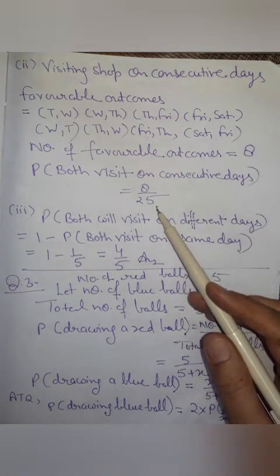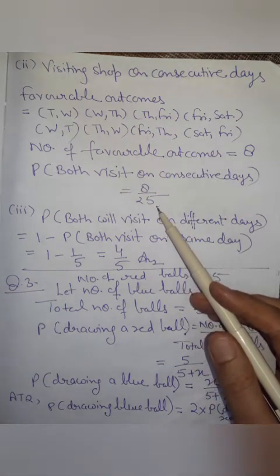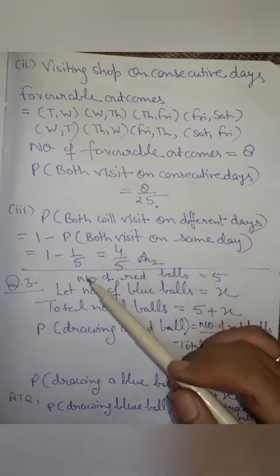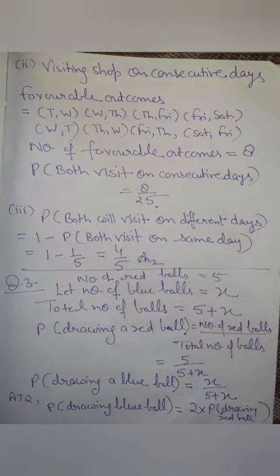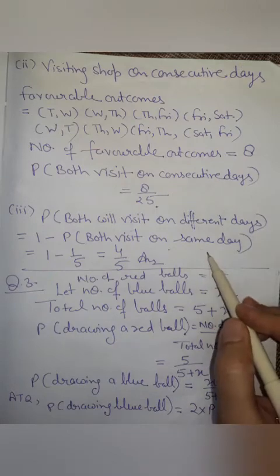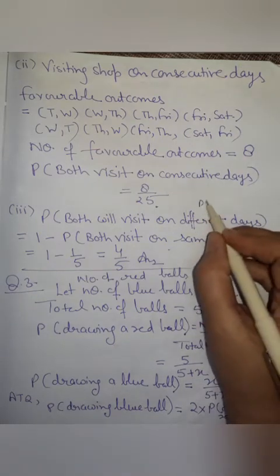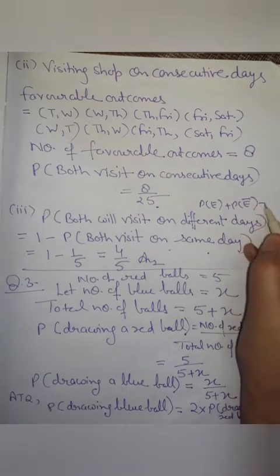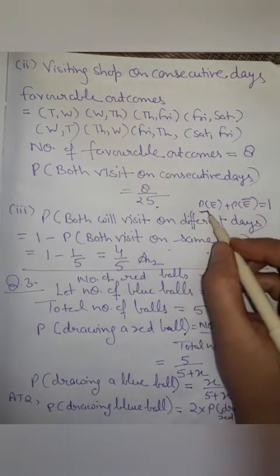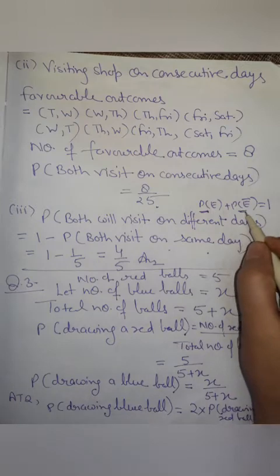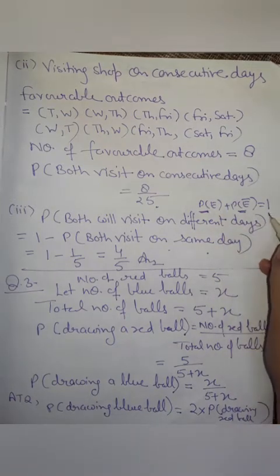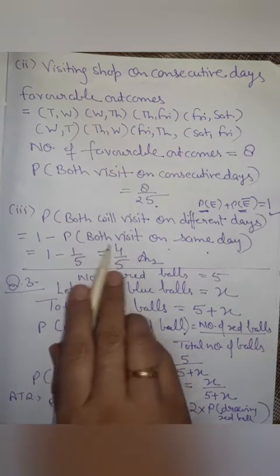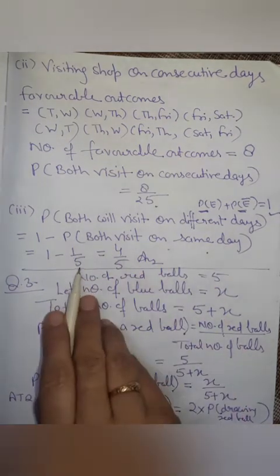Now see what the third part is, that they visit the shop on different days. We have calculated the probability for visiting the shop on the same day. We know P(E) plus P(E bar) is equal to 1. The probability of happening of an event plus the probability of not happening of an event is always equal to 1. As the probability of the event that both visit on the same day is 1 upon 5.